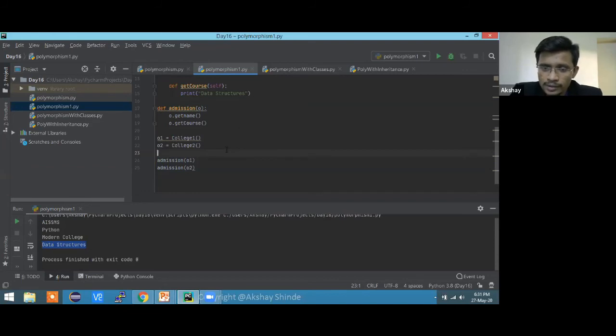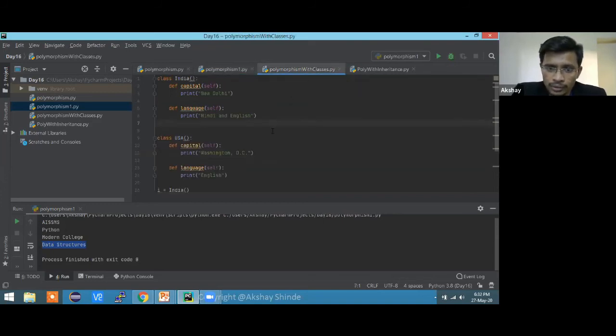Now let's move towards another kind of polymorphism, with classes. Let me show you what exactly it is. I'm not going to type it this time. I already have the polymorphism with classes example prepared just for you. This is quite a simple example, same as what we did, but with a slight difference.